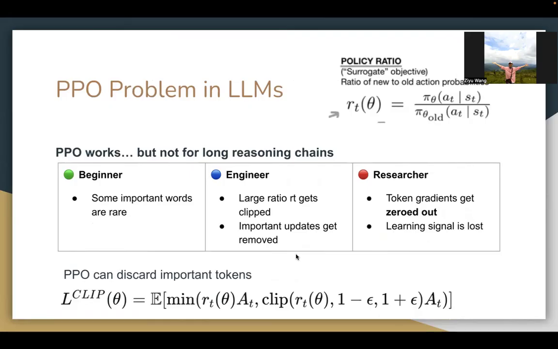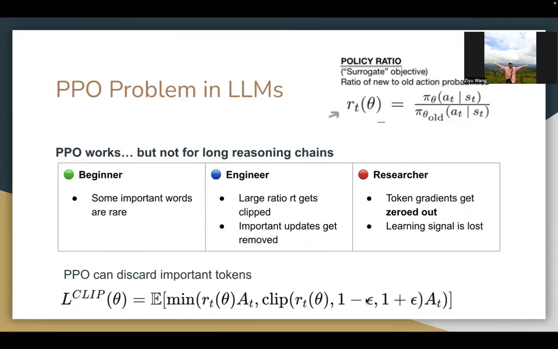So what are some problems of PPO in LLMs? Let us look at the policy ratio again. It is the new to old action probabilities. Let's say pi theta is very large compared to pi old. In this case, r_t(theta) will be quite large, and we'll clip it to be, say, between 0.8 and 1.2. And we'll compare this to r_t(theta) A_t, and very likely we'll take the clip path, which means that